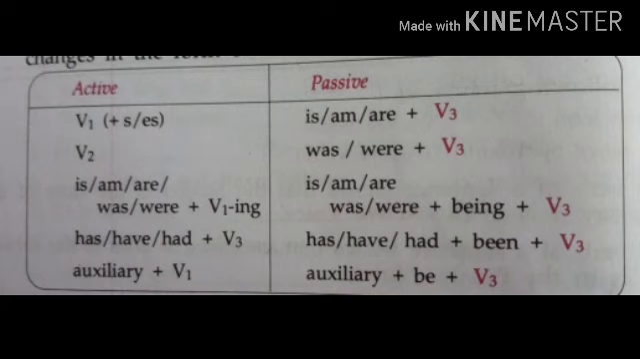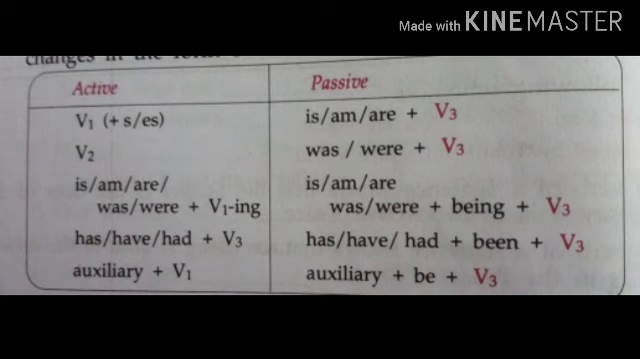Let's have a look. Active to passive. If the sentence is in verb first form plus s or es, it will be converted into is, am, are plus verb third form. If it is in past tense, then it will be converted into was or were plus verb third form. If it is is, am, are, was, were plus verb first form and ing, then it will be converted into is, am, are, was, were plus being plus verb third form.